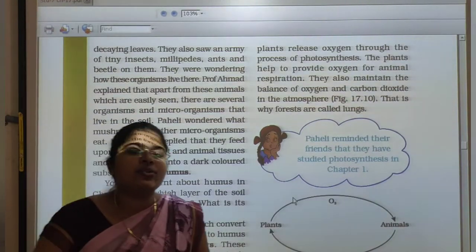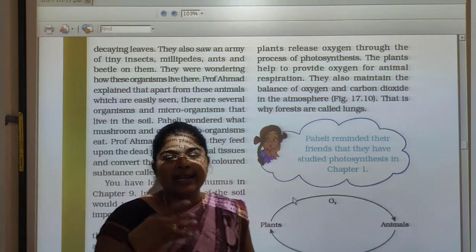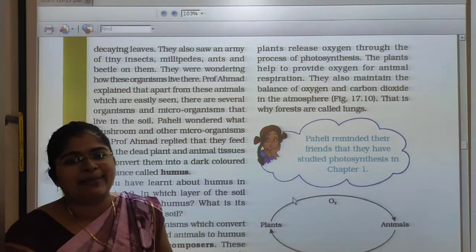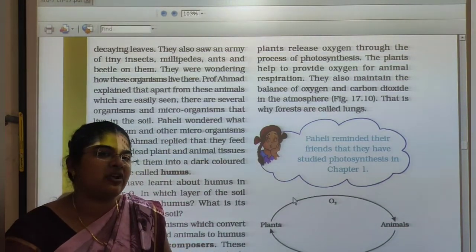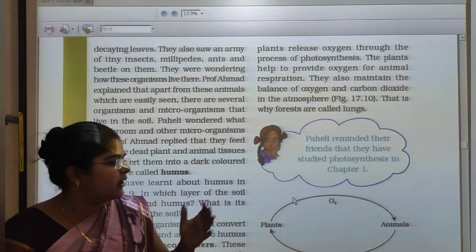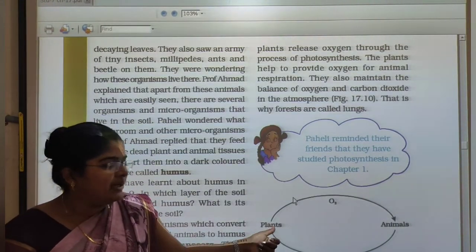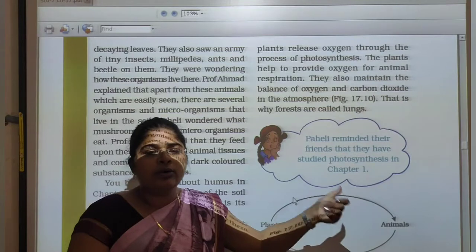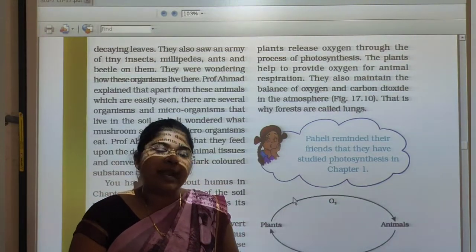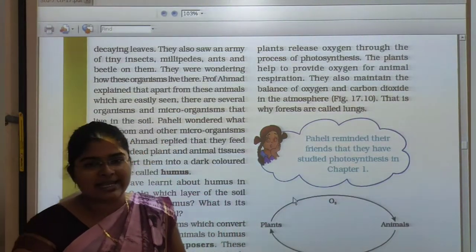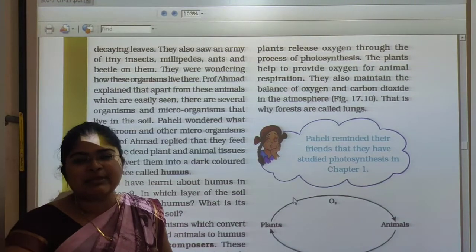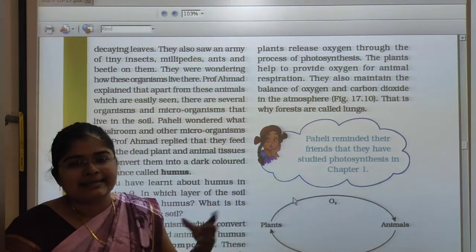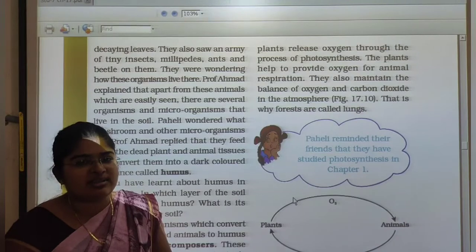So we know, students, that plants are very helpful to maintain the balance of oxygen and carbon dioxide in the atmosphere. We know that plants take in O2 for their food and release carbon dioxide. And in the respiration system, plants take CO2 and release oxygen.